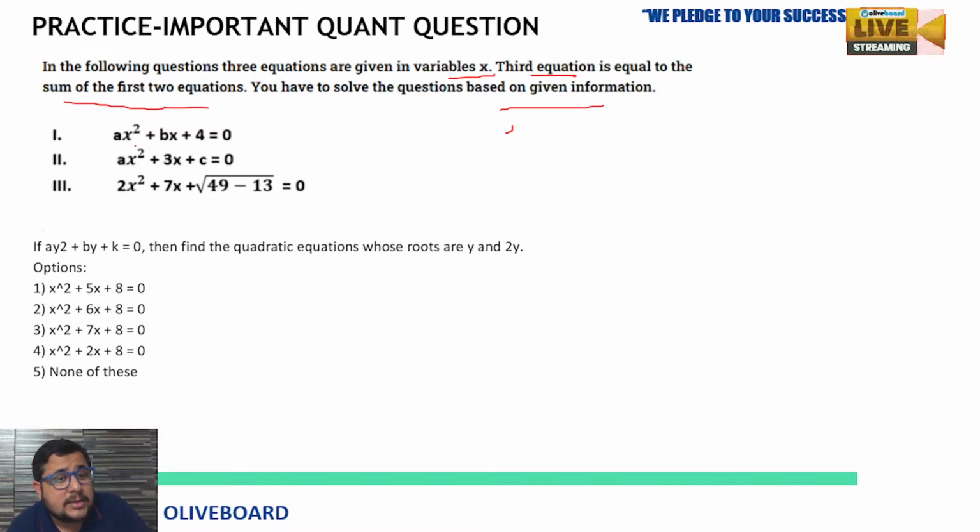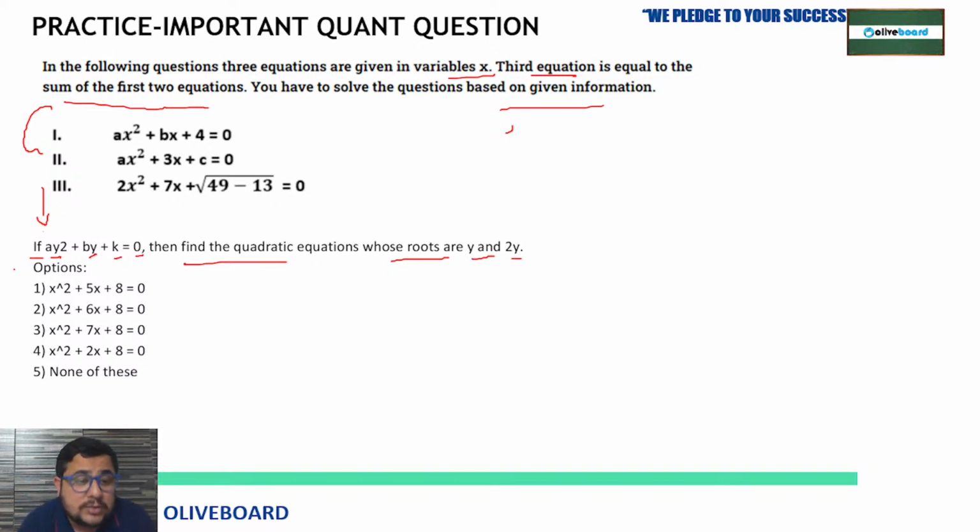What are they asking? The same thing is given here, another question based on the same condition, same data. If ay square plus by plus k equals 0, then find the quadratic equation whose roots are y and 2y. But here, if you see, you know the value of a, that is 1. You know the value of b, that is 4, so y square plus 4y plus k. Then find the quadratic equation whose roots are y and 2y. Means from these options you have to check which equation has roots y and 2y.